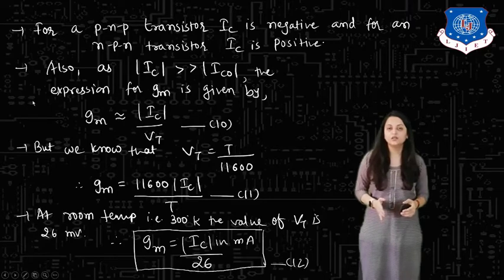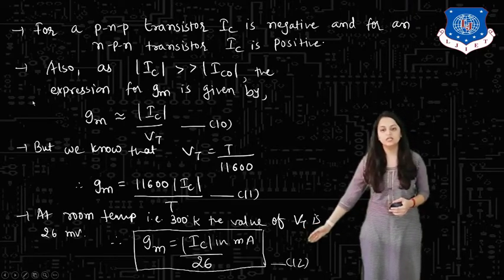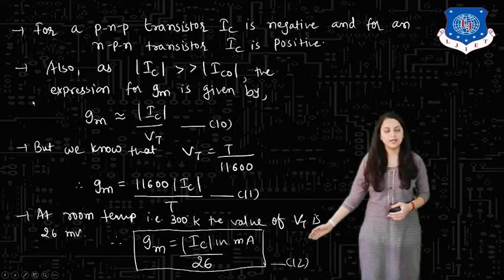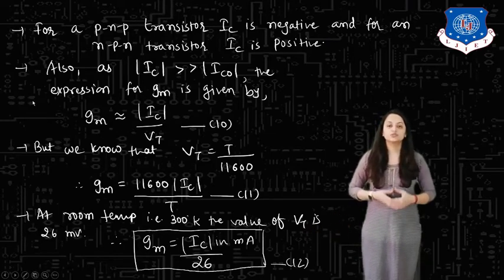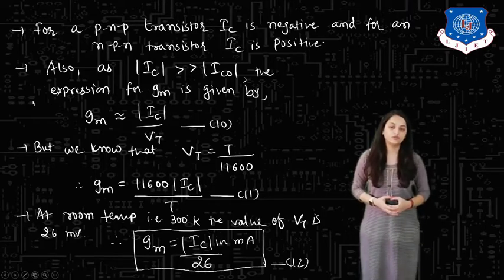So for the standard room temperature condition, the transconductance equation will be Gm equals IC in milliampere divided by 26. This is the final equation of the transconductance for the hybrid pi transistor model. This can be used for examples as well.